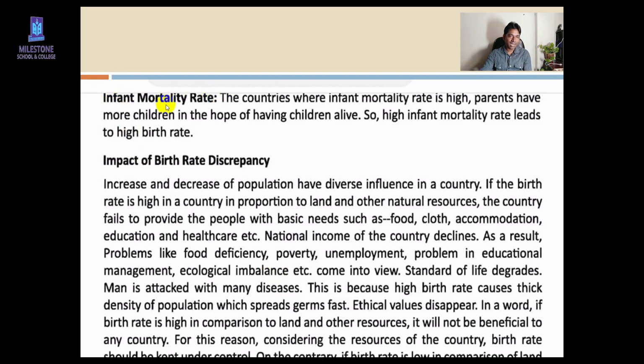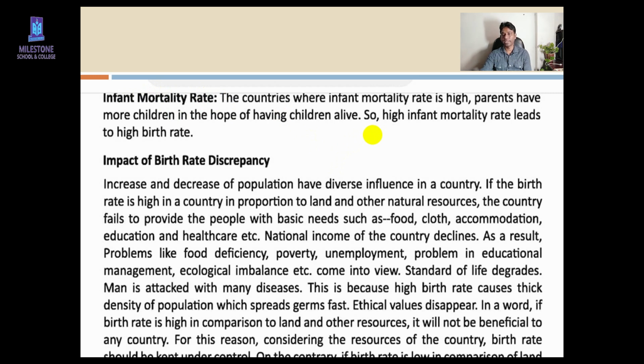Look, here is another point you can see, infant mortality rate, right? So infant means little baby. If in early age, at a little age, a child dies, it is called infant mortality. Okay, so if infant mortality rate is high, then birth rate is high.